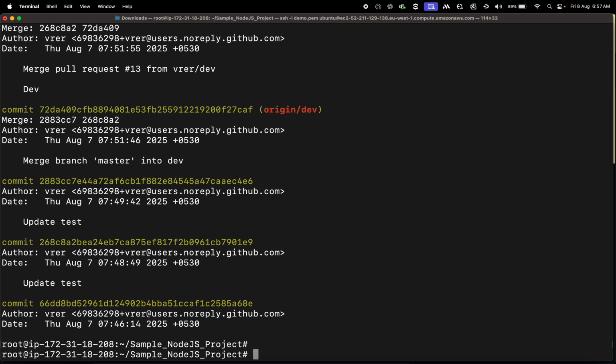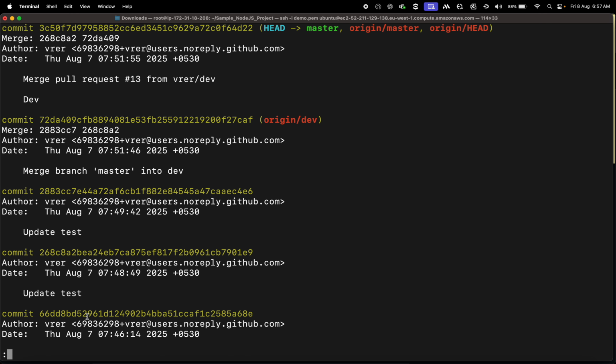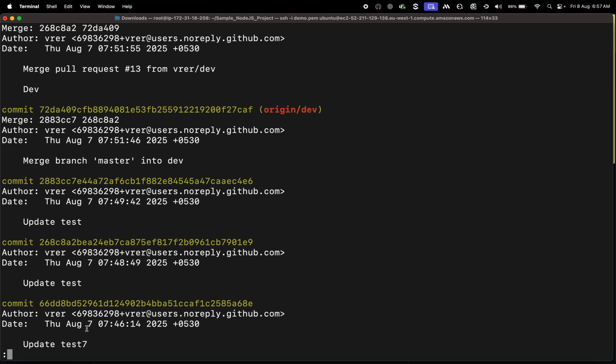There are two things we are able to do. There are two commands, reset and revert. Let's start with revert, which is an easy one. First we have to choose which commit we want to go to. This one, August 7th. Remember this. What is the commit message? Update test 7. Remember this.